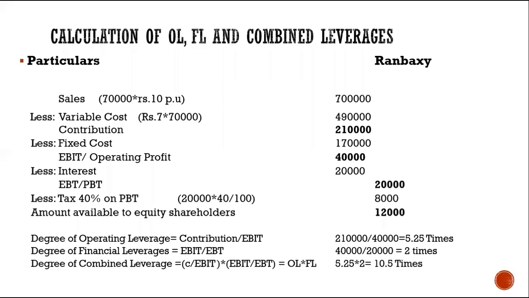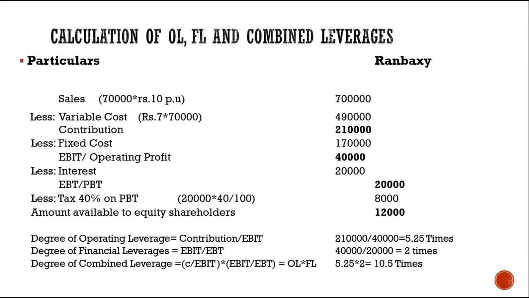So the selling price here is how much? Rupees 10 per unit. Now variable cost is rupees 6 per unit, and fixed expenses they have is 1 lakh rupees, right? Now income tax rate they've told is 50%. So this was a question given to you. You have to check out what percentage change there will be in the EPS. How much will be the change in the operating leverage and financial leverage if the company's production increases? Fine.